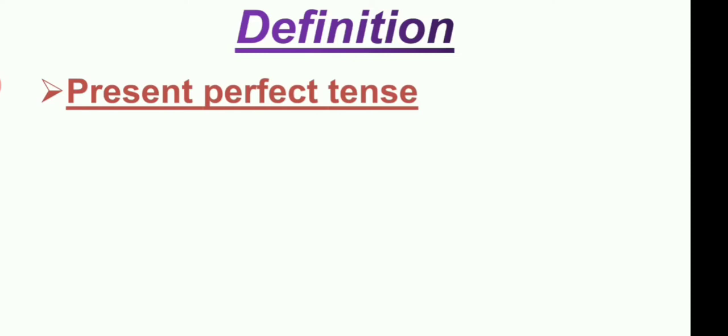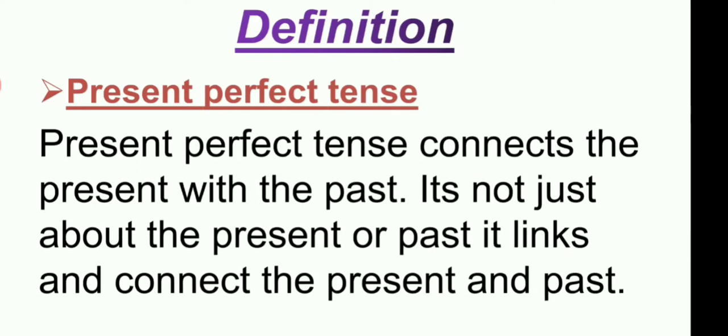Definition: present perfect tense. Present perfect tense connects the present with the past. It's not just about the present or the past. It links and connects the present and past. This tense shows us that an action in the past has a result or an effect in the present. That means something that happened before now has an effect or a result on something now. So there's that connection between past and present in the present perfect tense.